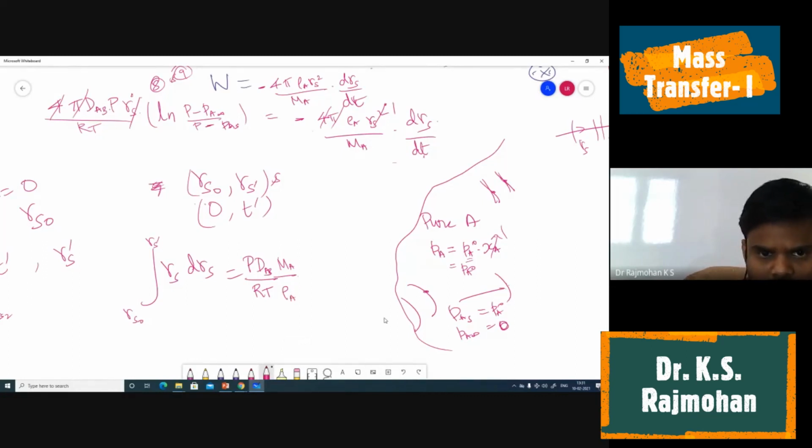And then this term is there, right? Don't forget, some people forget this term. This will stay back. Okay, so that is ln of (P minus PA naught) by (P minus PAS) into dt. So dt will go to the numerator and the integrating limit is t1 to t dash or t0 to t dash.